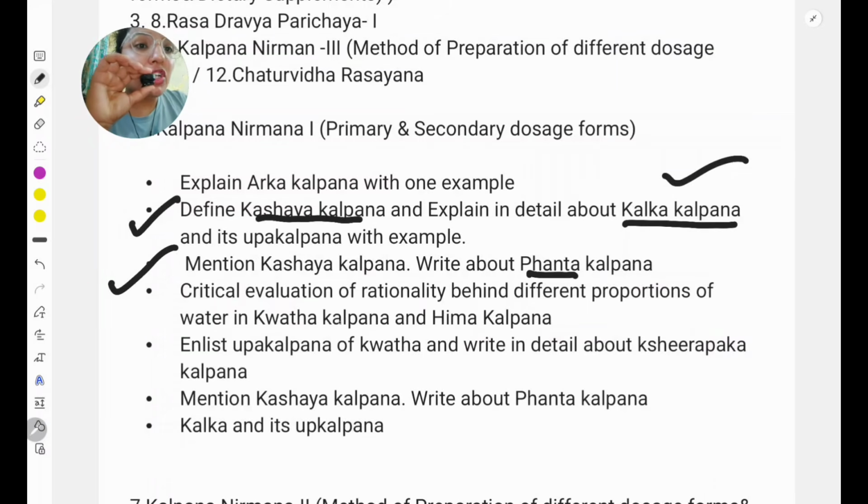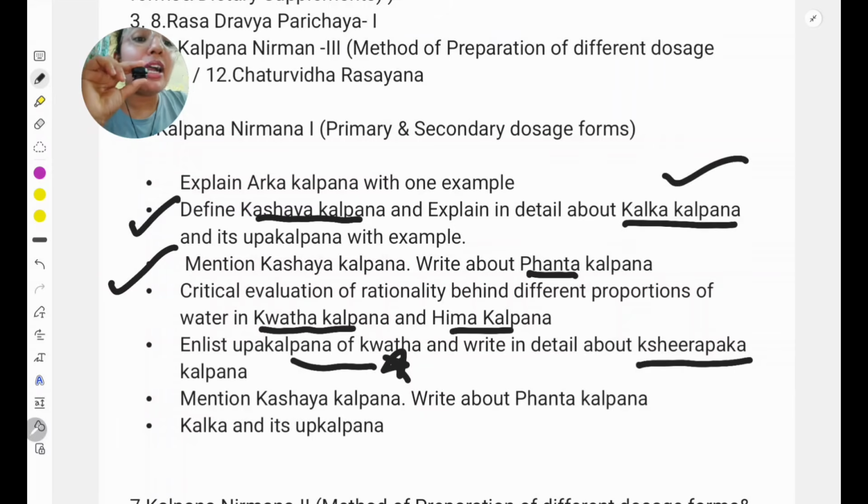Then in the third question you can see they have asked the Kwatha Kalpana and Hima Kalpana and their proportion difference, because in Kwatha it is 1:16, that is reduced to 1/8, and Hima is basically 1:6. Next, Upkalpana of Kwatha is also very important, and particularly they have asked Shirapaka. Then Kashaya Kalpana and Phanta. Phanta is asked 2 times, so it is more important, and Kalka is also asked 2 times. In one paper I see they have asked Arka Kalpana.